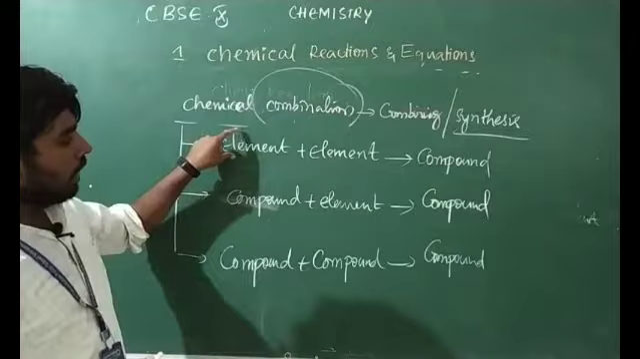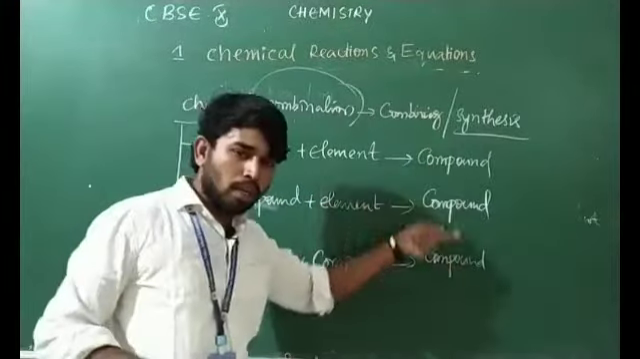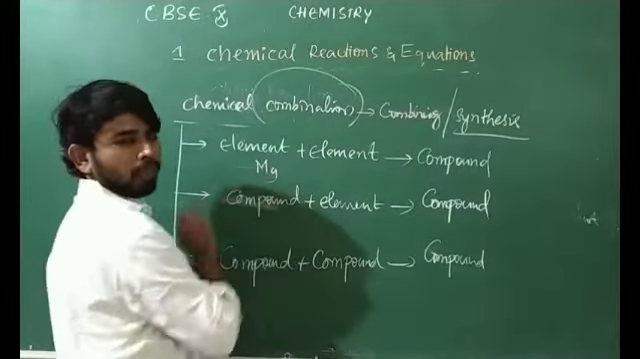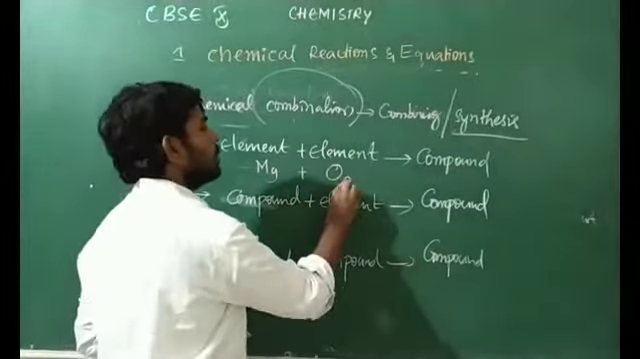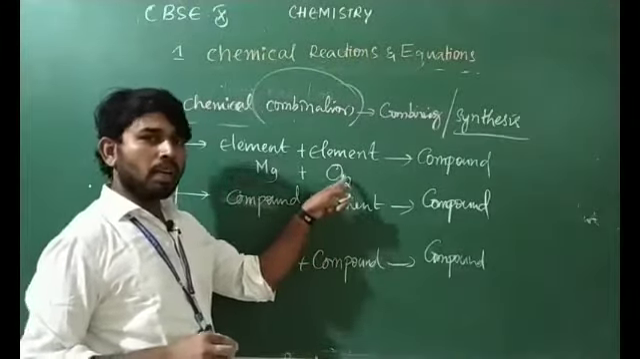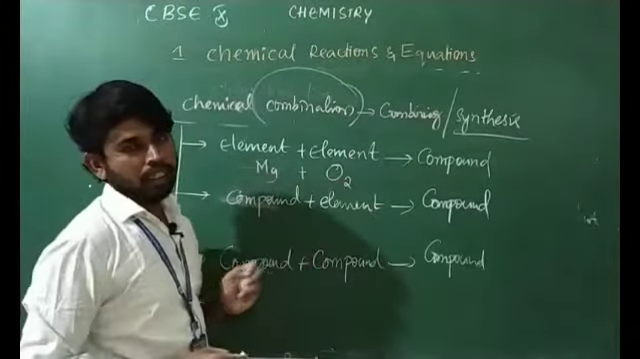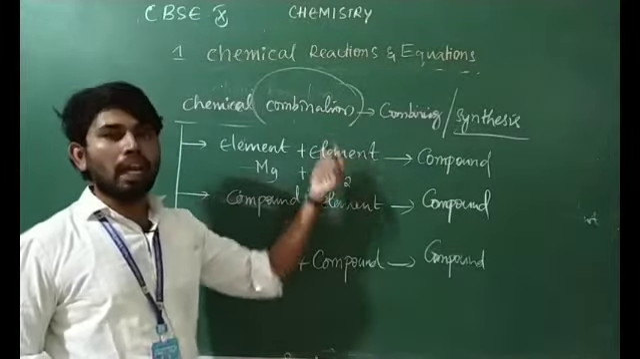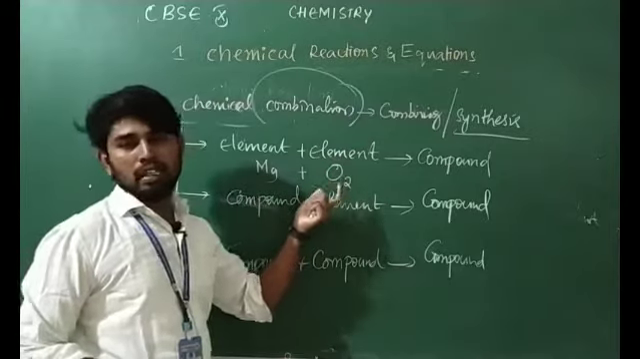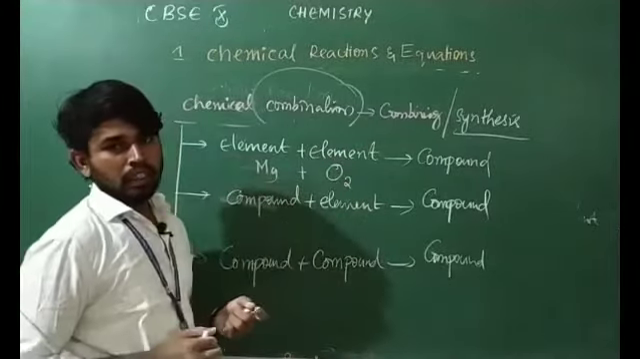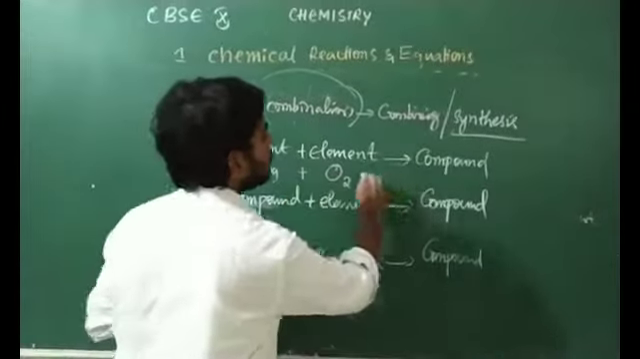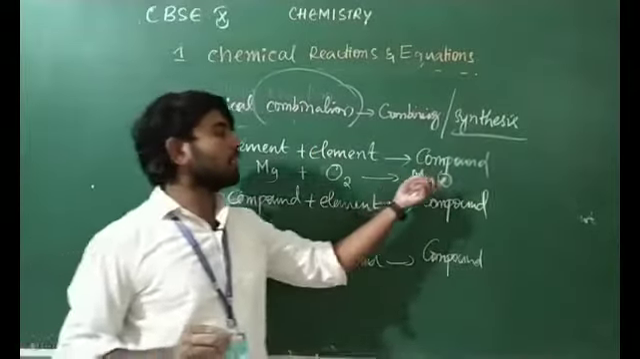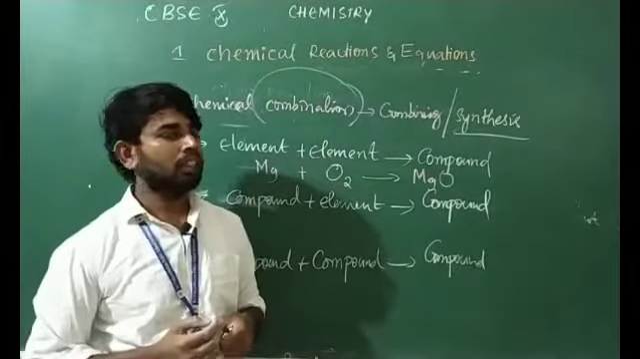Here, how many reactants are there? In all the cases, two. And only one product. Example: magnesium is an element reacting with oxygen. Oxygen is also an element. How many atoms are there? Two atoms, but they are the same kind of atom, so it is an element itself. Element means the substance which is made up of a single type of atom. One element is reacting with another element and forming magnesium oxide. Magnesium oxide is a compound. This is the first example.